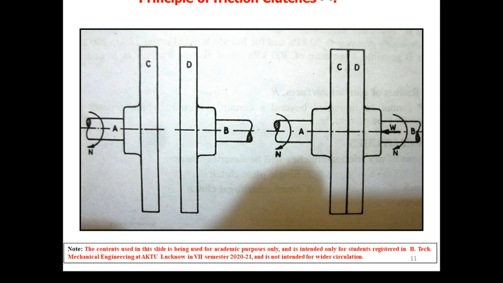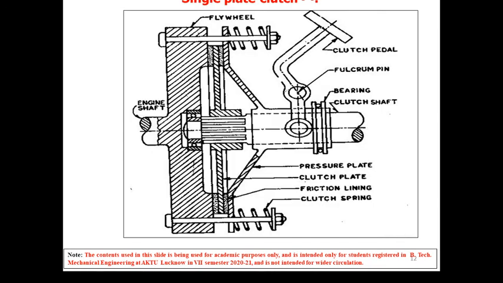For leather, the coefficient of friction is around 0.27. In the case of cork, it is around 0.37. In the case of cotton fabric, the coefficient of friction is 0.4 to 0.5, and for asbestos, which is a generally used material, the coefficient of friction is 0.35 to 0.4.